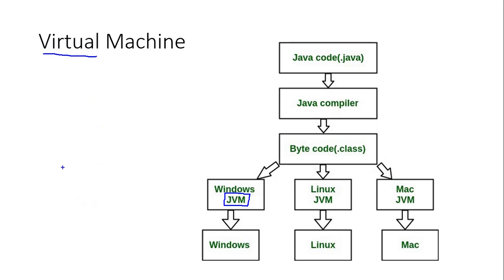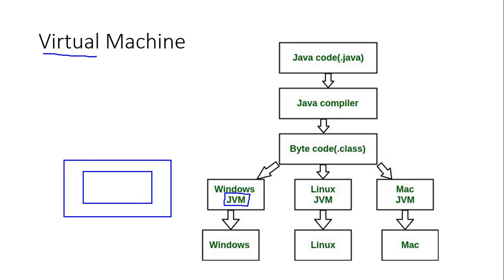So you have your Windows machine on which you are watching my video. This is a physical machine. On top of it, you generate something which looks like a real machine, but it is not a real machine. How do you do that? You do it using software.